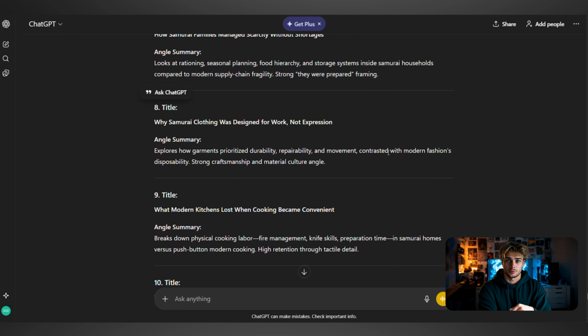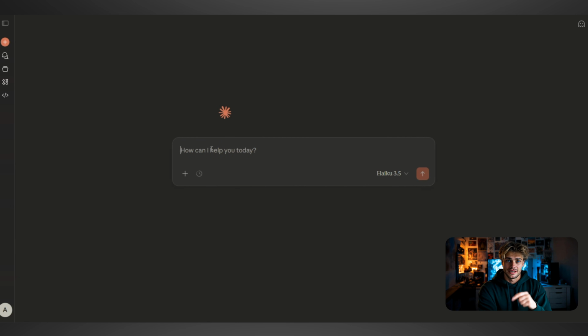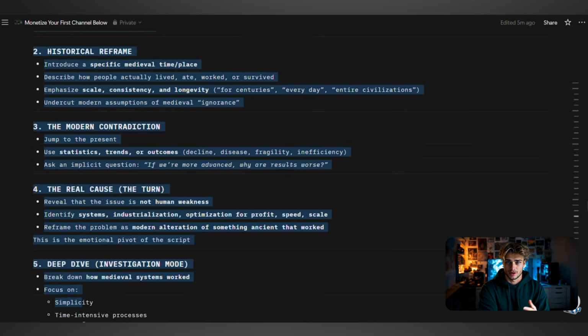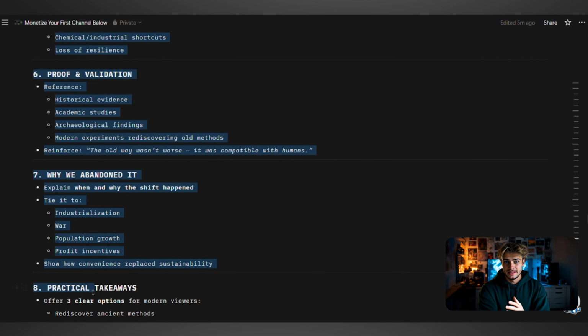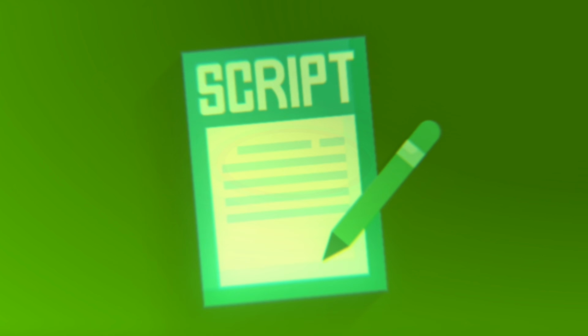Now, let's produce our script, and with this, we'll be using Claude. Head over to the Notion and copy the scripting prompt. Now what I did to build this prompt is I took Medieval Way scripts and broke them down. Then I reworked all of the successful elements and the script structure itself into the prompt. So our scripts will be generated with proven elements implemented inside of it.